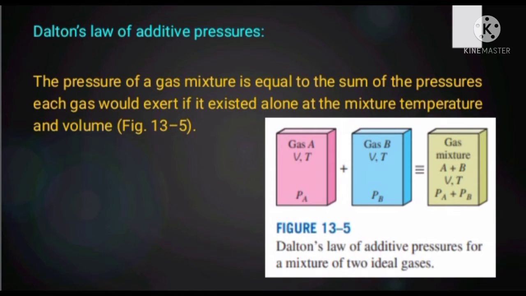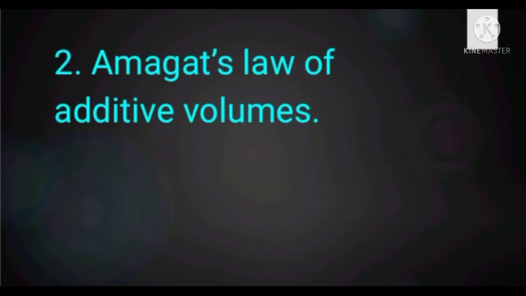As you can see in the picture, Dalton's law of additive pressures for a mixture of two ideal gases, gas A and gas B: gas A at V, T with pressure P_A, plus gas B at V, T with pressure P_B, equals gas mixture A plus B at V, T with pressure P_A plus P_B.